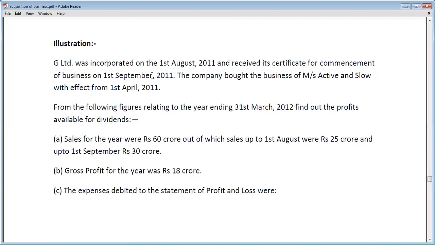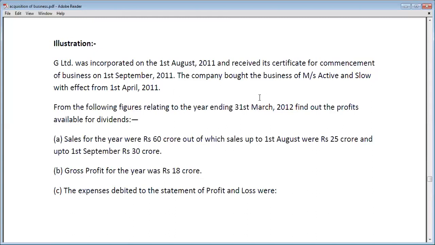That is 5 months. And from 1st September to 31st March will be the post-incorporation period: September, October, November, December, January, February, March. That is 7 months. So 5 months pre-incorporation period and 7 months post-incorporation period.